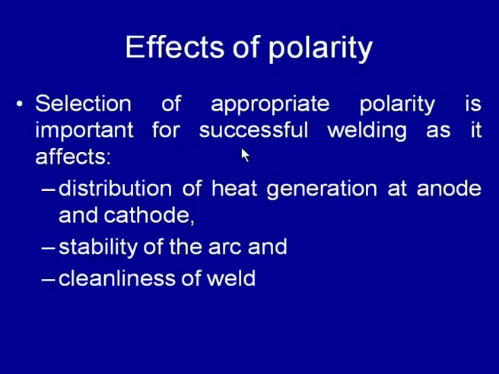So, that is about the kinds of polarities, especially in case of DC welding. Let us look at the importance of the polarity and how it can be used effectively so that a successful and sound weld joint can be made.